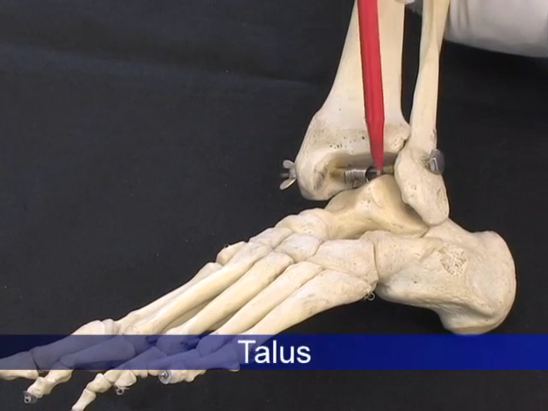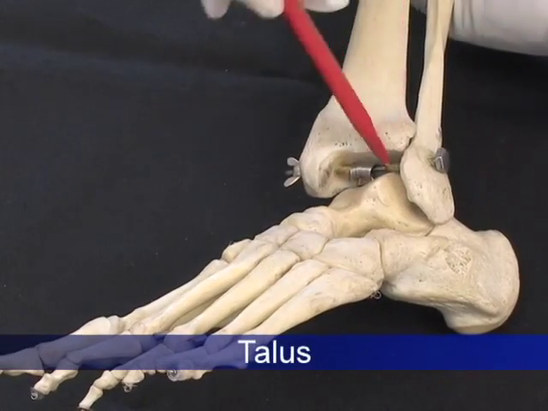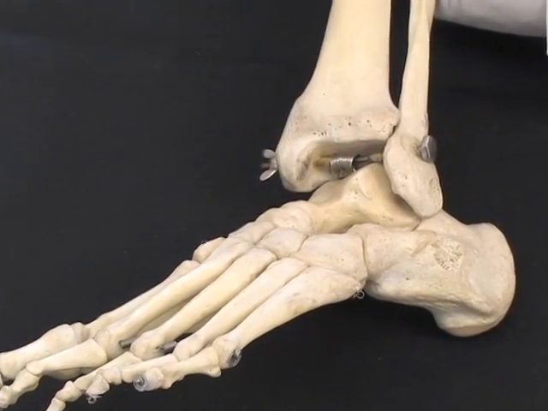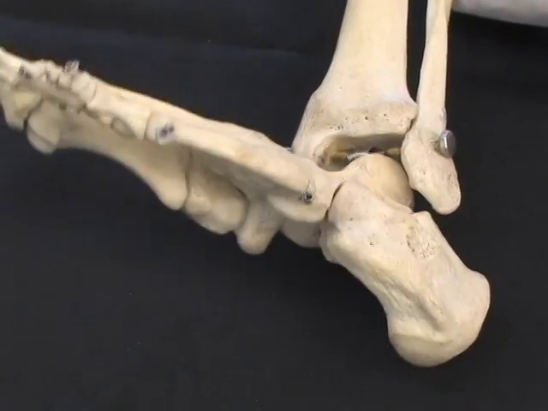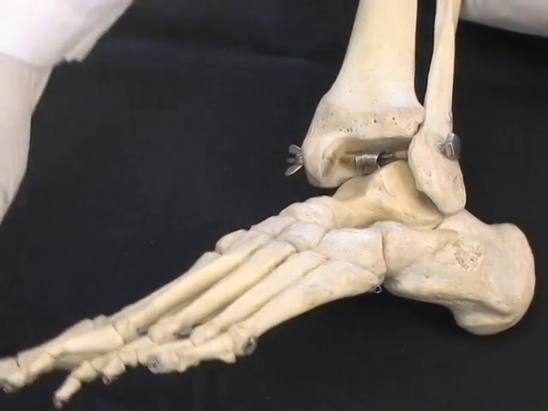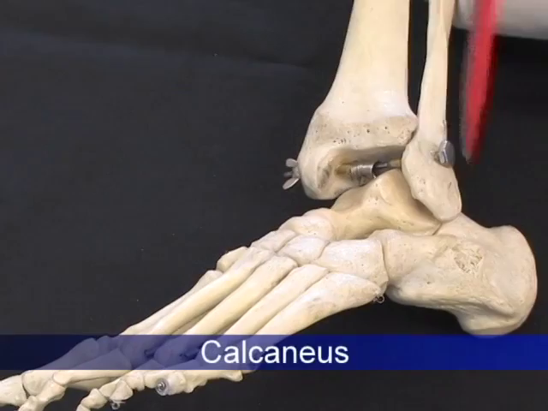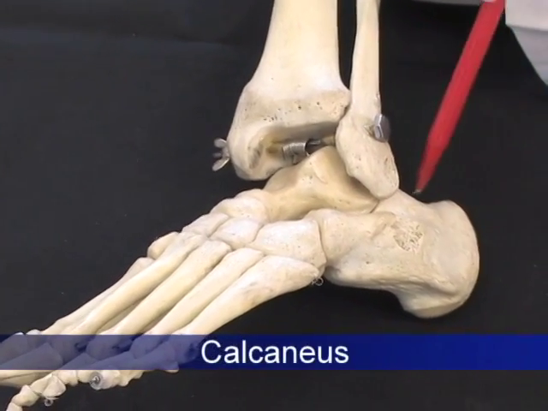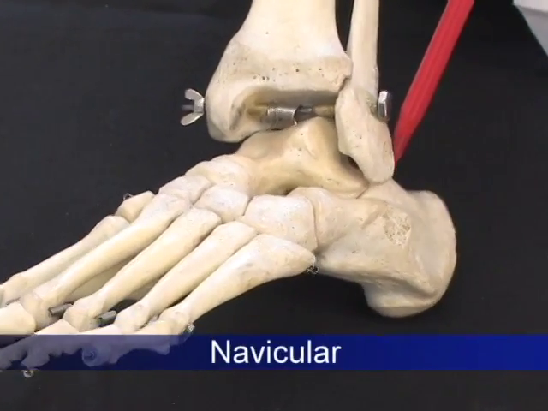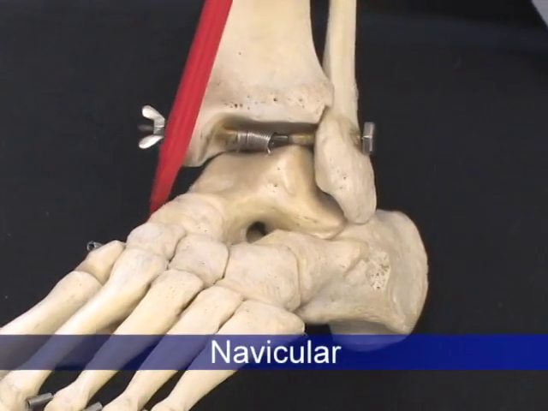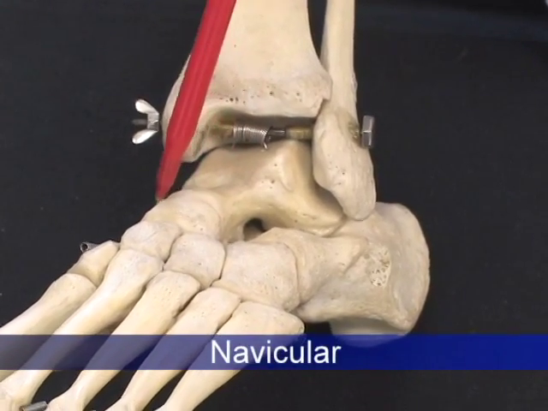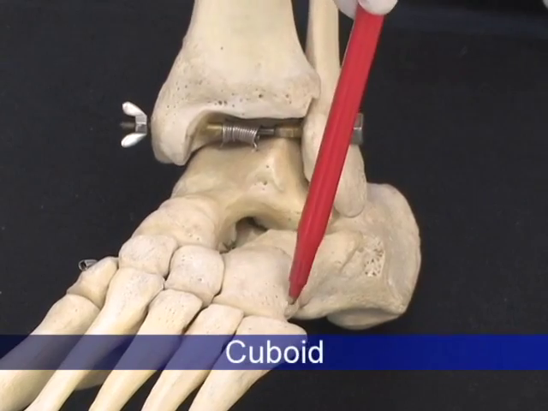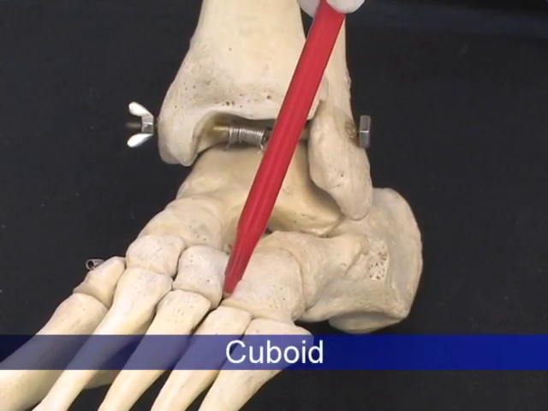The talus is the bone that makes the joint with the tibia and fibula. This joint performs only dorsiflexion and plantar flexion. This is the calcaneus, the prominent heel bone. This is the navicular bone, which is shaped like a boat. This is the cuboid bone, which is cube-shaped.